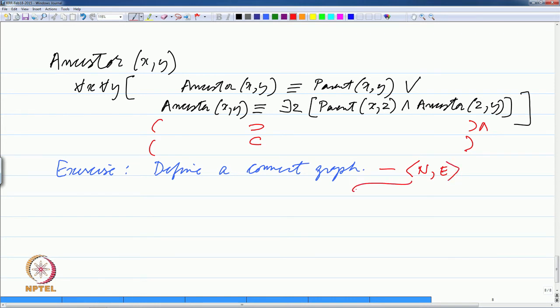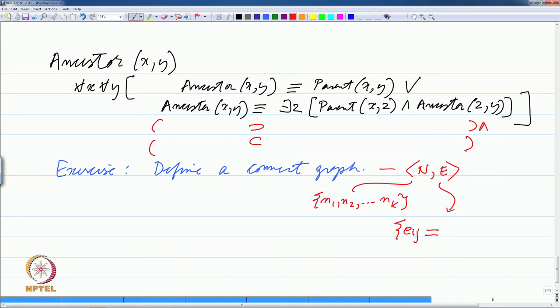and nodes is basically a set n1, n2, ... nk, and edges is another set which is of the form, for example, if I say E i j, then remember these are all terms in a language.